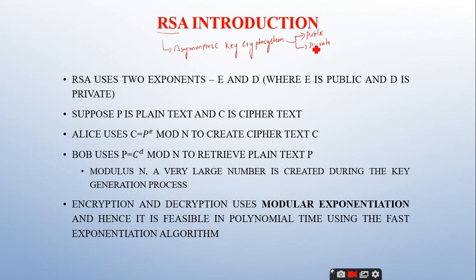Public means it is open to everybody in the network. Private means it is private to that particular person only, which is not shareable in nature. So when do we use this public key? Is it for encryption or decryption?